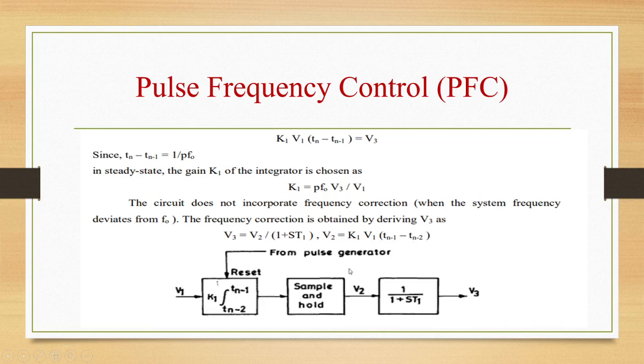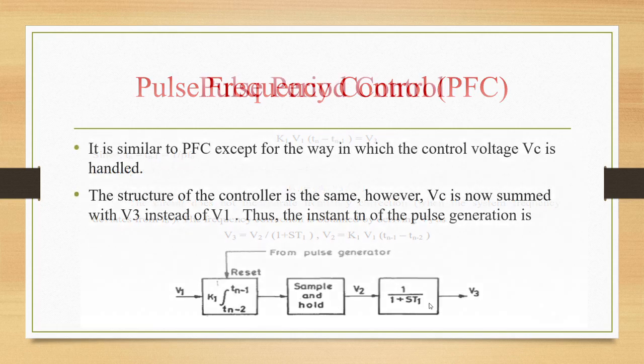So this is the frequency correction for the pulse frequency control scheme, where you can see in this block from the pulse generator we are getting the pulses, added up with V1, and that will be equal to K1 integral Tn minus 1 to Tn. Then the sample and hold circuit will do the sampling and holding of the value. Then V2 will be added to that and multiplied by 1 by ST1. Then that will be equal to V3. Whatever equations we are writing, the same thing we are drawing in the form of a block diagram.